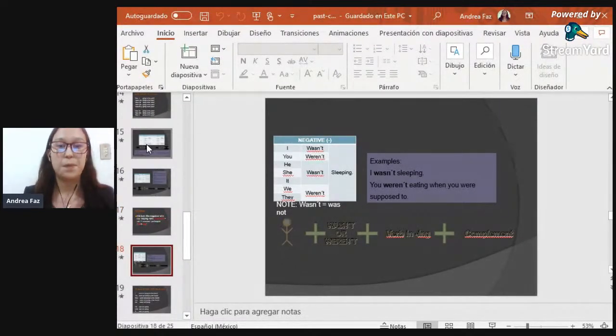It says, we're going to be needing the person or the pronoun. Then we're going to need the verb to be and the particle not. In this case, we can use was not or wasn't or weren't or were not. Then we're going to need the verb in ing form, and at the end, the complement of the sentence.